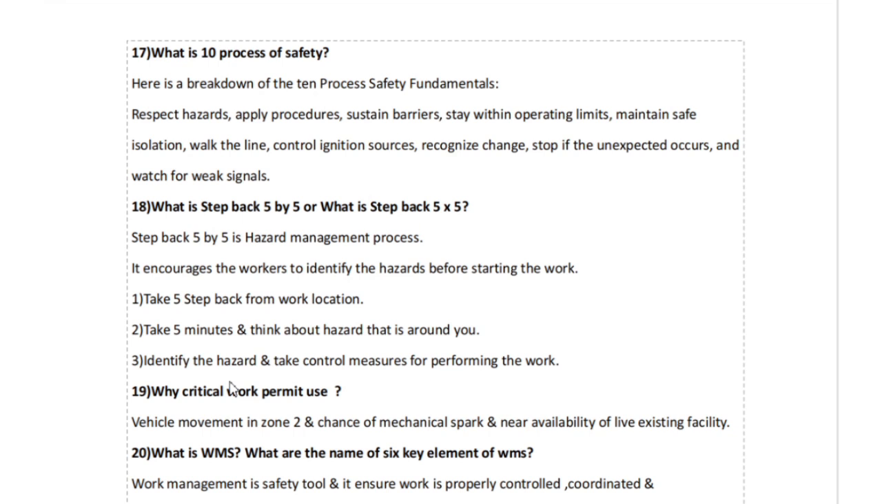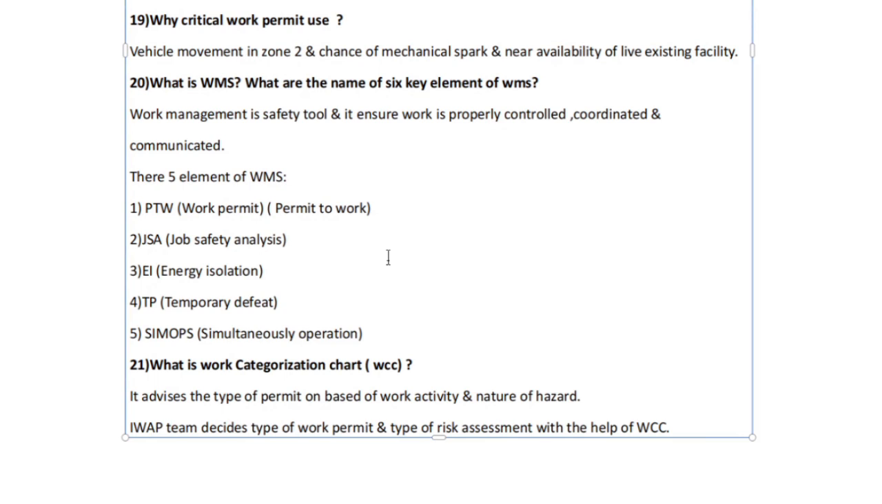Why is a critical work permit used? Vehicle movement in zone 2, chance of mechanical spark, and near availability of live line in the existing facility. That's why we are using a critical work permit.